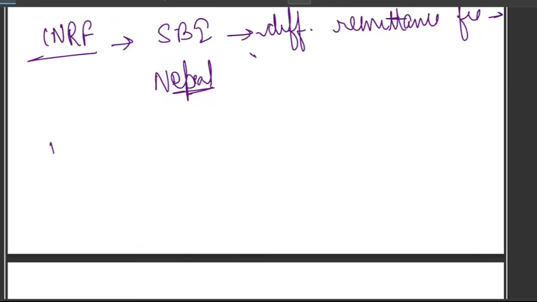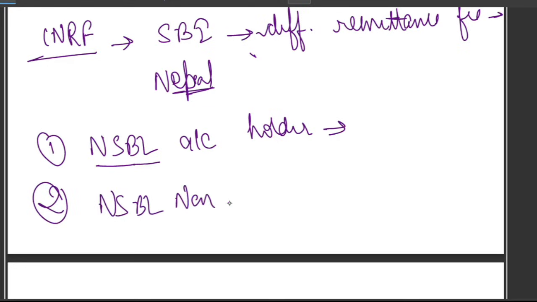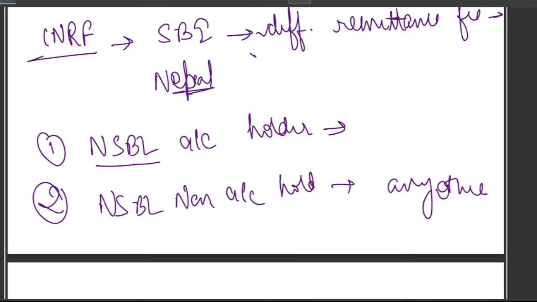The first one is NSBL account holders, which means Nepal SBI Bank Limited account holders. And the second case is non-NSBL account holders, which means any other Nepal bank.